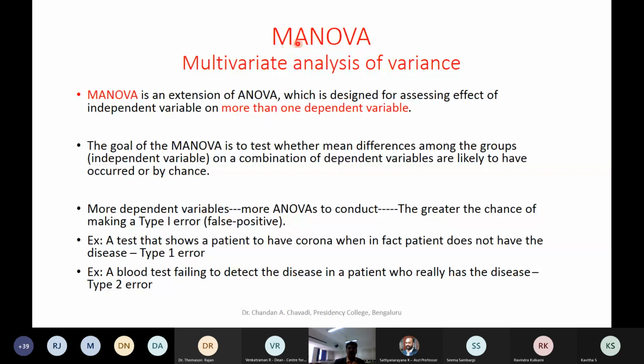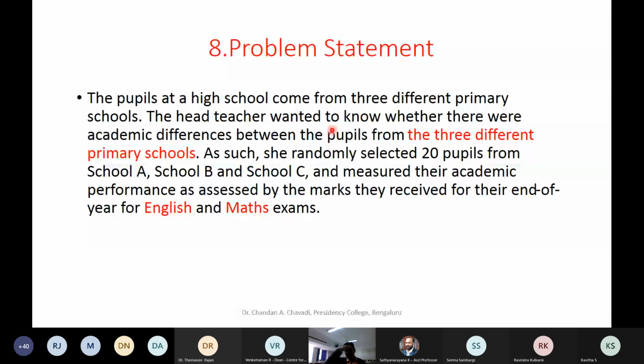In this also you may have one-way MANOVA. One-way MANOVA means only one IV will be there. It may have three categories, but there will be two DVs. So when you have that situation, we go for this MANOVA. Let's see the examples where it can be done. So we are having two DVs at that time. What is the impact of your IV on the DVs? We have to see. So this is a problem statement, a very simple thing.